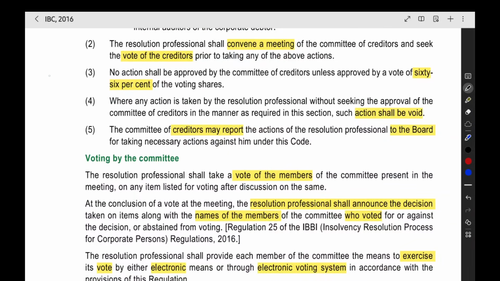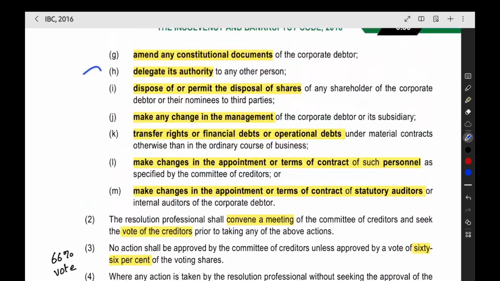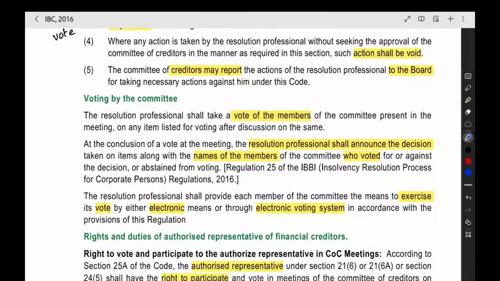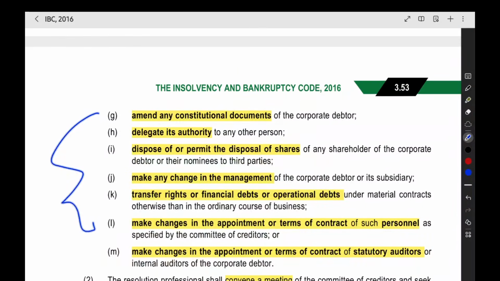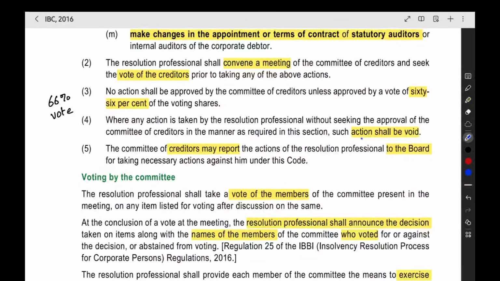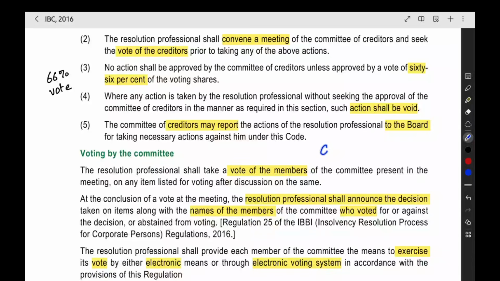So for these actions, minimum 66% committee of creditors vote should be there. After that only it is considered that the resolution has been passed and you can do the action properly. If you did not get the required vote, you are not permitted to do these actions. So if you did any of these actions, but you did not get any approval from the committee, then that action will be void. Then the committee of creditors, they will report to the board. Board means Insolvency and Bankruptcy Board of India.